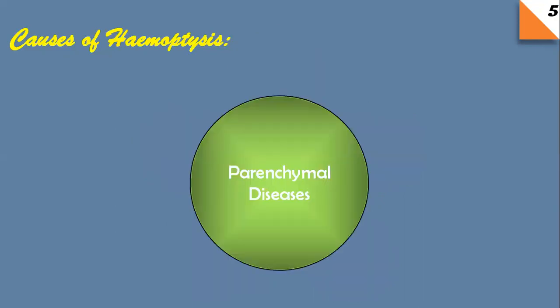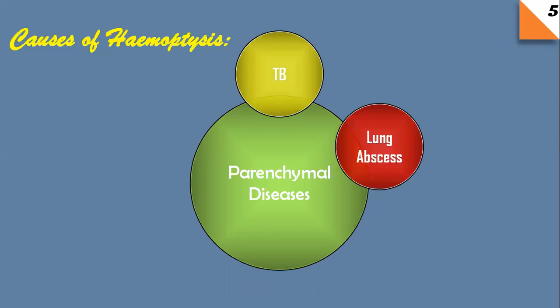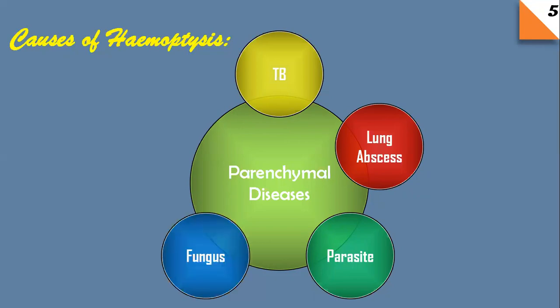Parenchymal diseases that cause hemoptysis can be tuberculosis, which is the most common cause of hemoptysis in developing countries. Lung abscess, whether aerobic or anaerobic. Parasitic infections such as Paragonimus westermani infection, hydatid disease, or amoebic liver abscess causing disease which might extend up to the lungs. The fungal infection could be actinomycosis, mycetoma. And finally, there can be trauma.